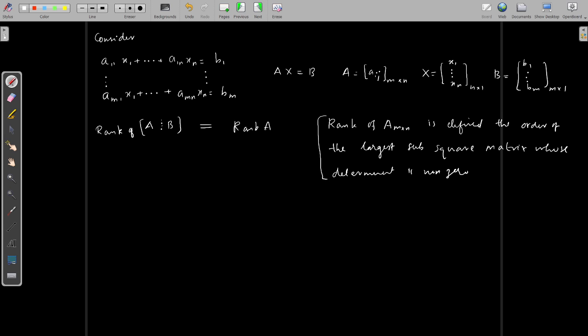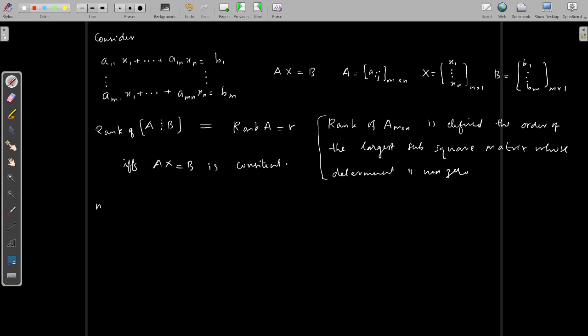If these two quantities are the same, if and only if we can say that the system Ax equal to b is consistent. Consistent means it has at least one solution. If this is the case, that means rank of AB is equal to rank of A, say we represent it by R. Then, depending on this R and n, you can say whether it has a unique solution or infinitely many solutions.